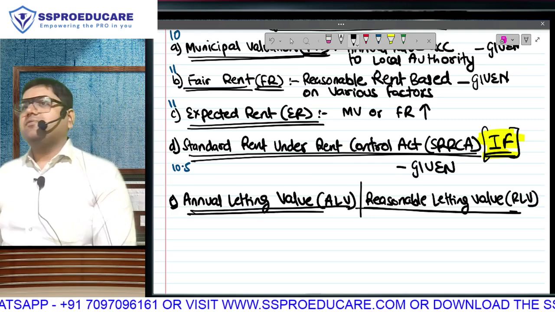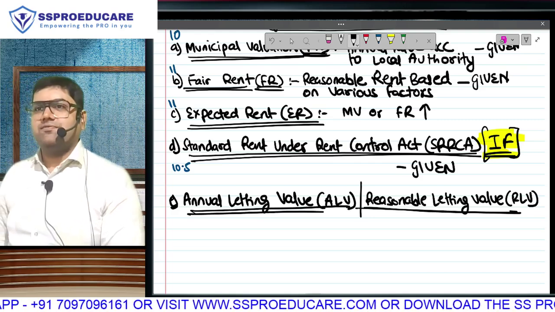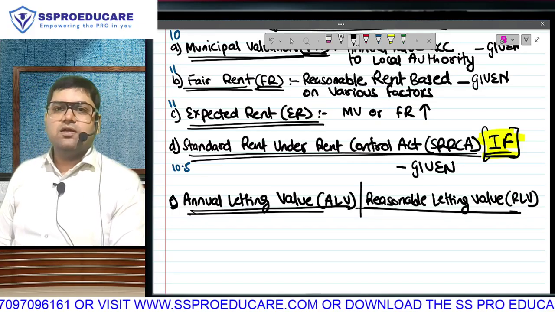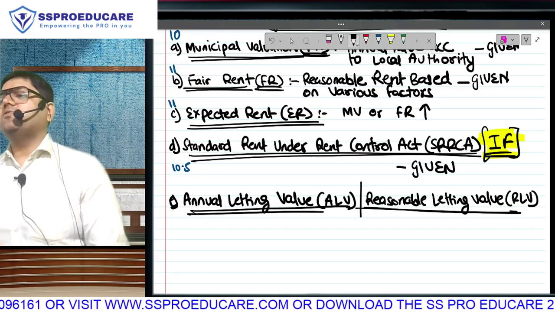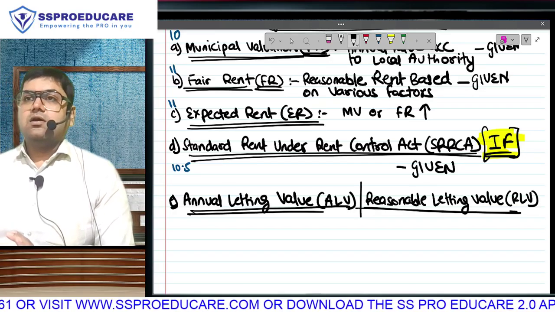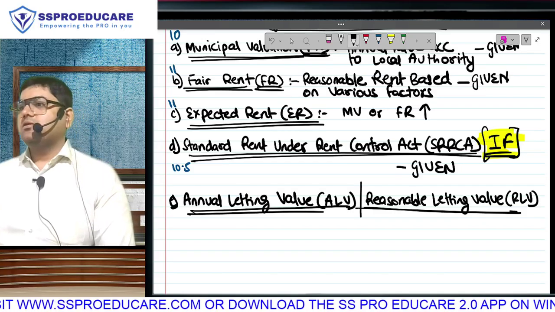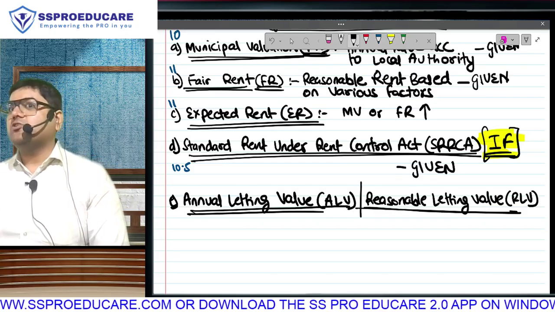So ALV, RLV are one and the same thing. They are just two different names, like Virat Kohli and Chiku. It is one and the same. ALV, RLV: annual letting value, reasonable letting value is basically, as per government, the market rent. By the way, market rent is not the final answer of GAV.